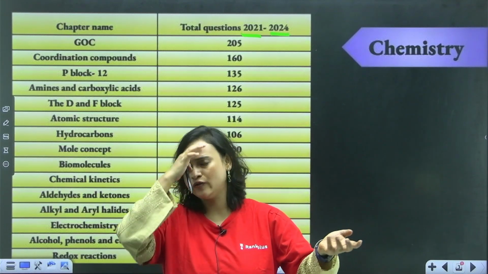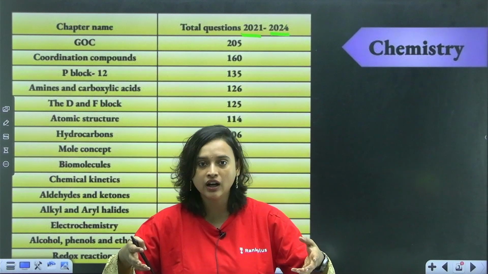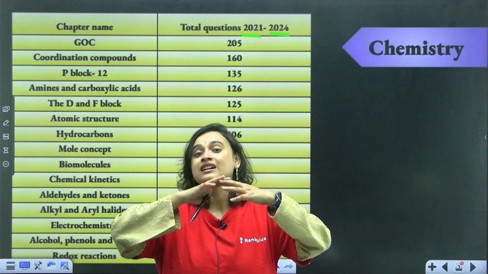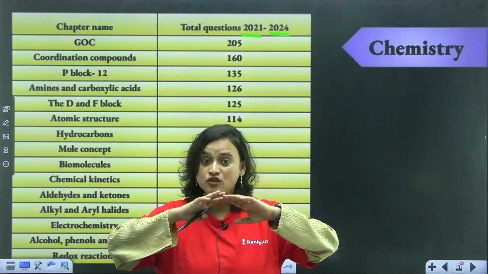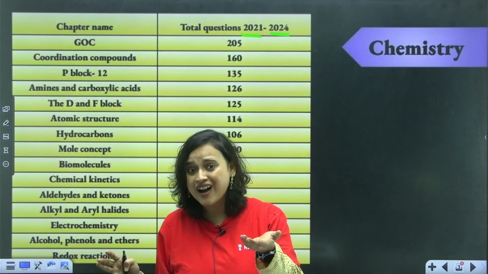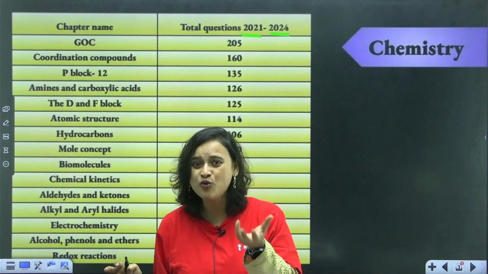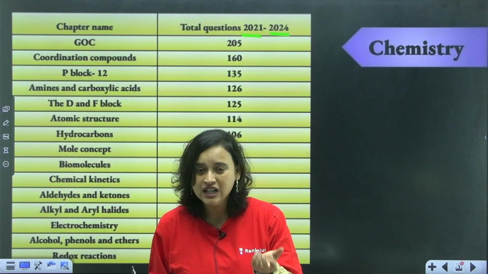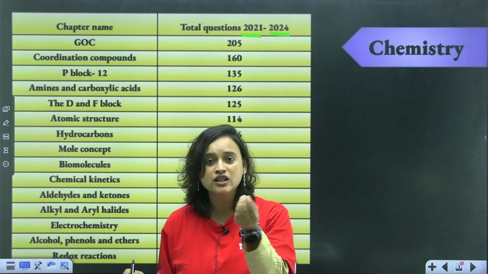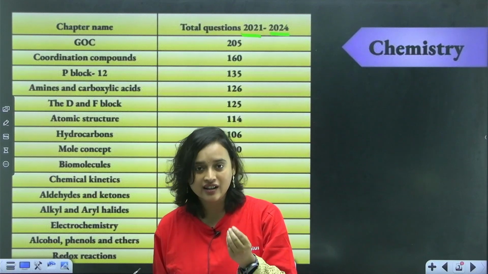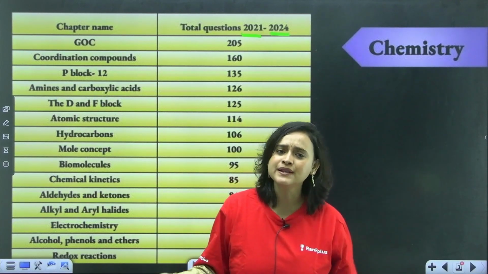But yes, in 2024 we saw a very easy paper. There were some questions that definitely were not JEE Mains level. I mean, they asked the mole fraction formula. Who asks that of a JEE aspirant? That question should have been allotted to a 10th standard kid, isn't it? But it happens sometimes.